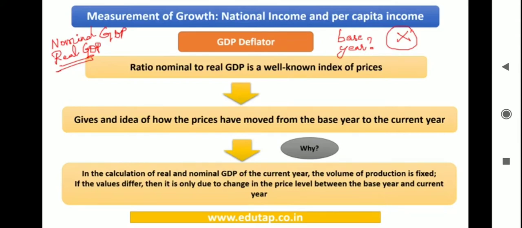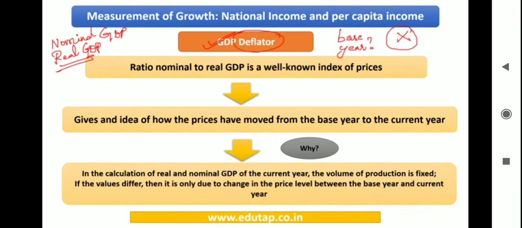Now, keeping this understanding intact, the other thing that I put forth was, now if I want to understand how has been the price movement over the years for a particular country when compared to base year, how are you going to find that? Okay, so the answer lies in one of the important terms or indicators that we used, that is called GDP deflator. This is very important, friends.